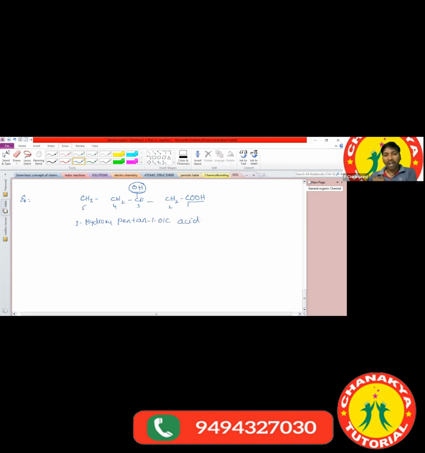Means here 3-hydroxypentan-1-oic acid. Got the clarity? So IUPAC nomenclature is very, very important. Actually, it is not possible to complete the IUPAC nomenclature in even one day. There are so many rules and regulations, so many exception cases.